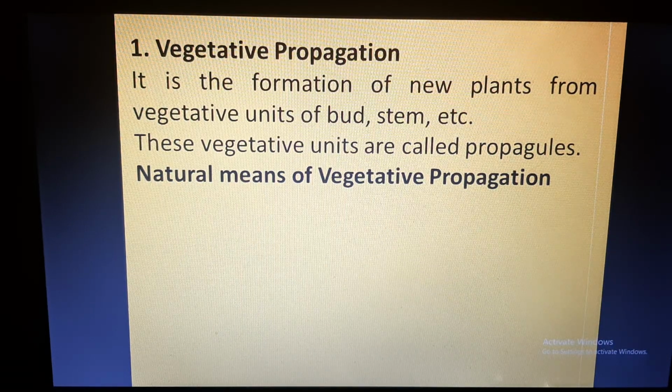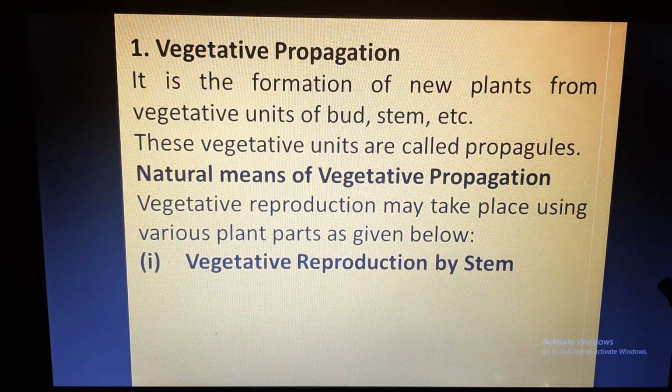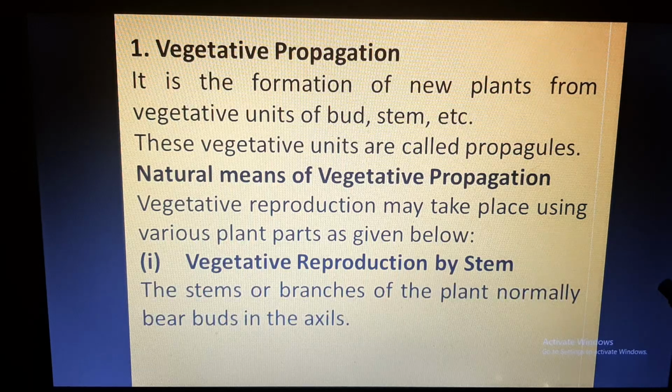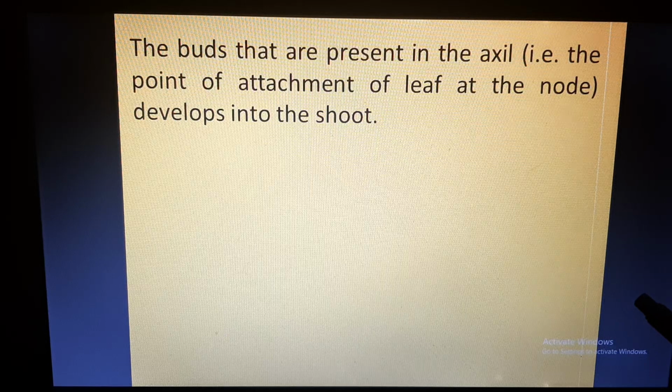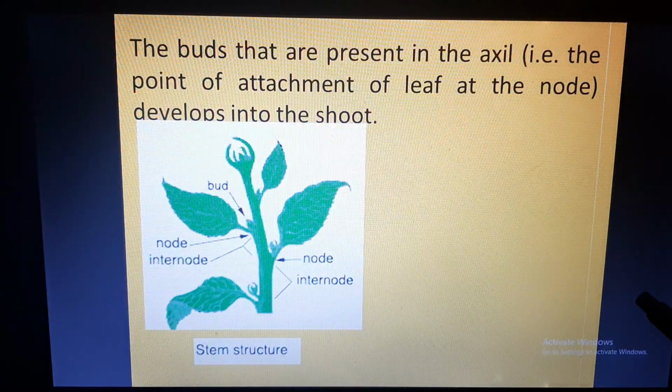First of all, we will discuss natural means of vegetative propagation. As we had discussed in the first slide of this lecture, vegetative propagation can occur naturally or artificially. First, natural vegetative reproduction by stem. The stem or branches of the plant normally bear vegetative buds in the axils. What is the axil? The point of attachment of the leaf at the node, where the bud develops into a shoot.